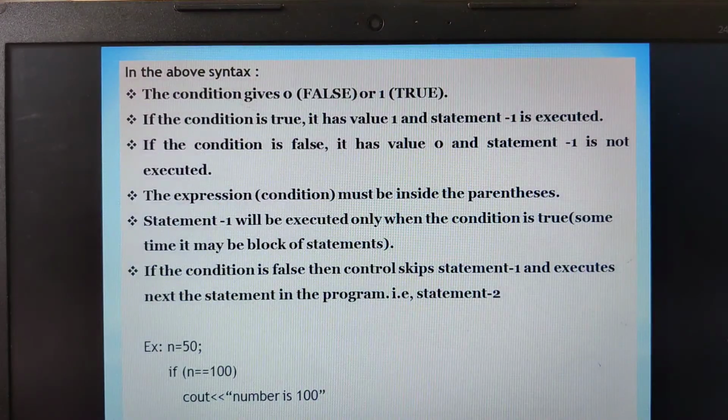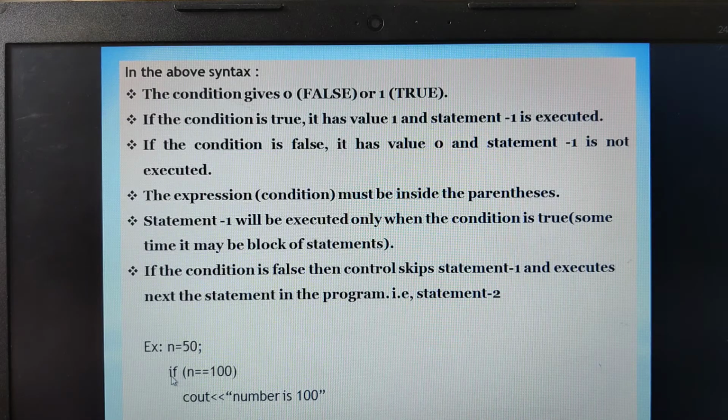Now for example, consider the value of n is equal to 50. What I am specifying here is the condition: if n is equal to 100. This is the equals to symbol, the equality symbol, not the assignment operator. What is the value of n? That is 50. If 50 equals 100, then only the true part is executed, that is, number is 100. Otherwise this statement will never get executed. In fact, the control jumps to the next statement.